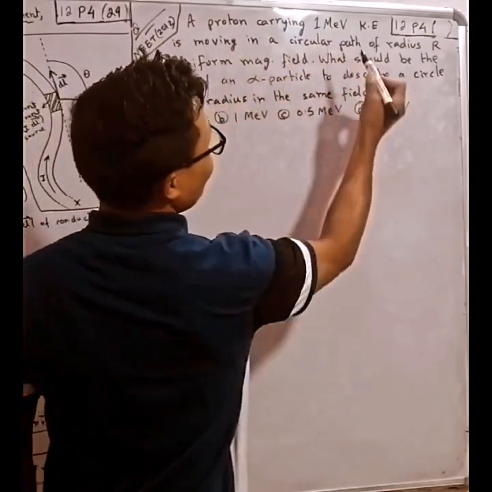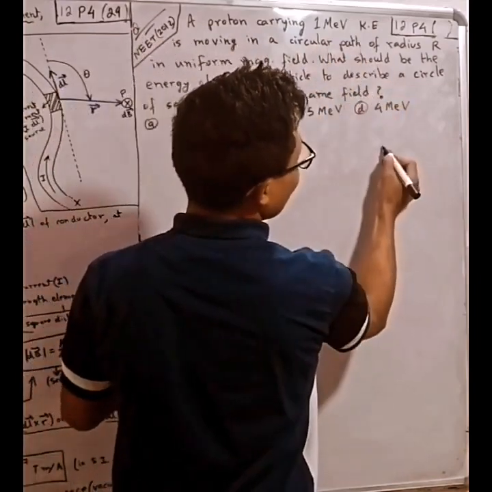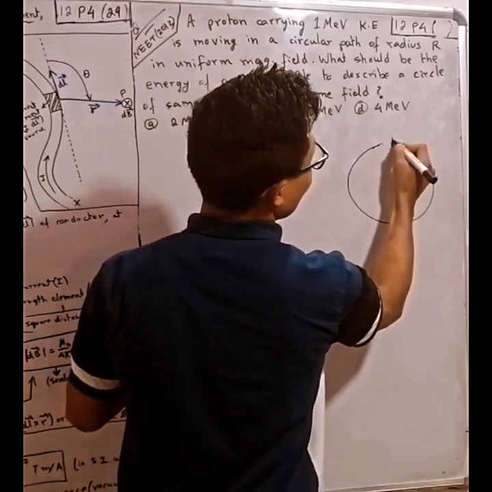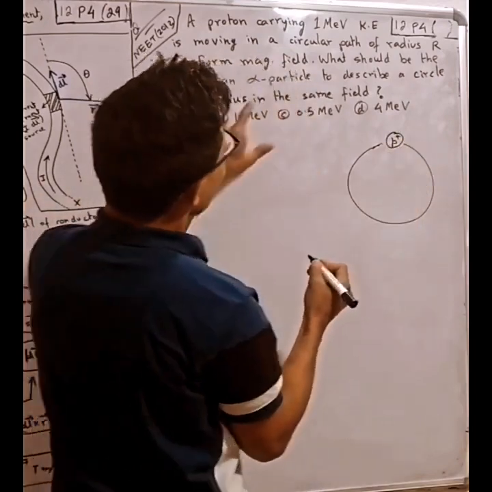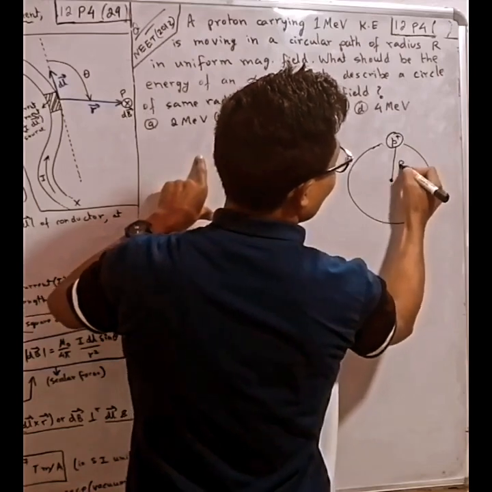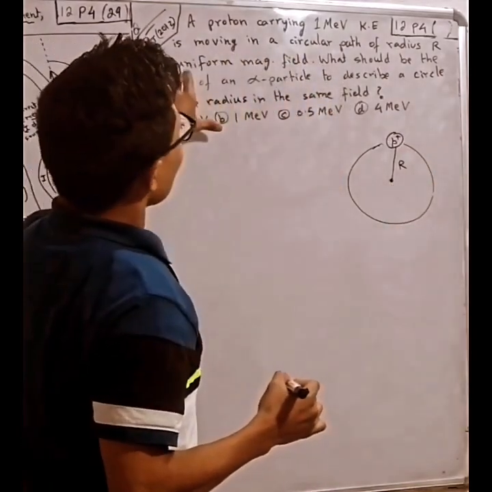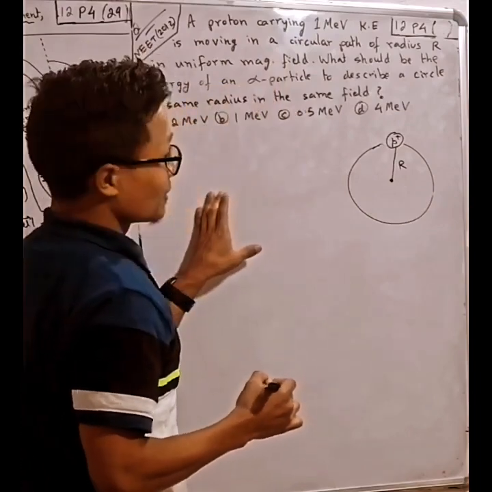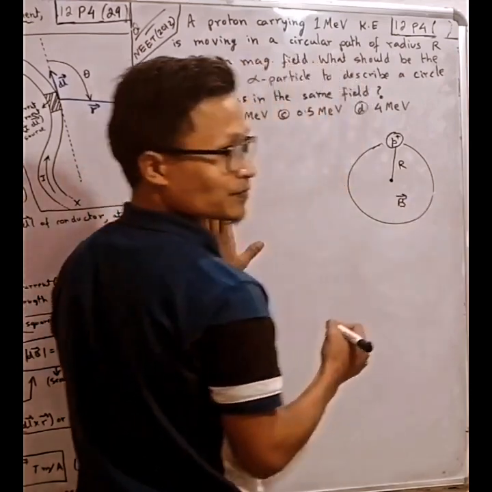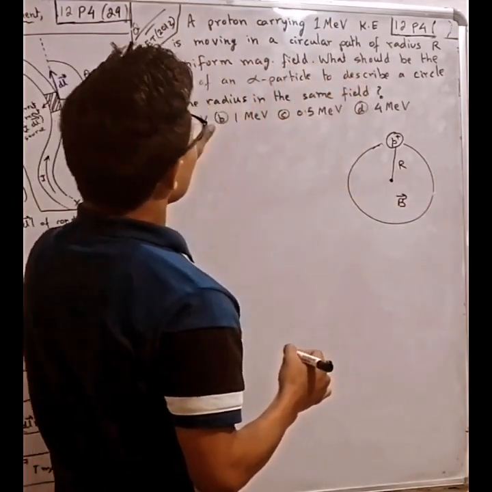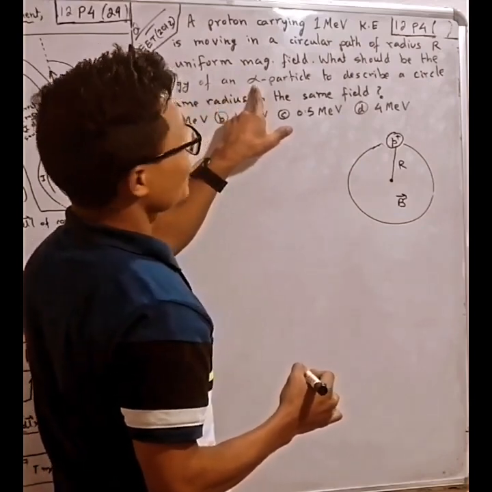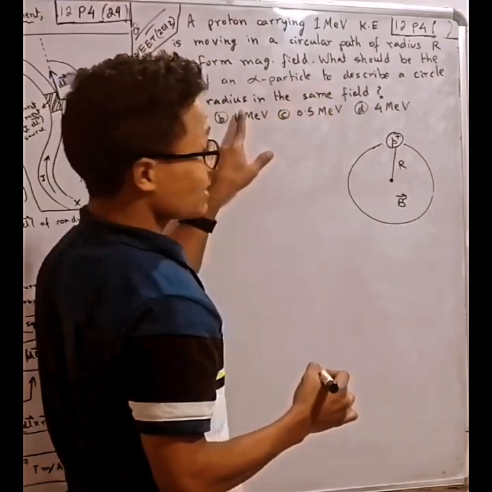A proton carrying 1 MeV kinetic energy is moving in a circular path. Suppose this is a proton, right? Of radius R, okay? In a uniform magnetic field. What should be the energy of the alpha particle to describe a circle of the same radius?